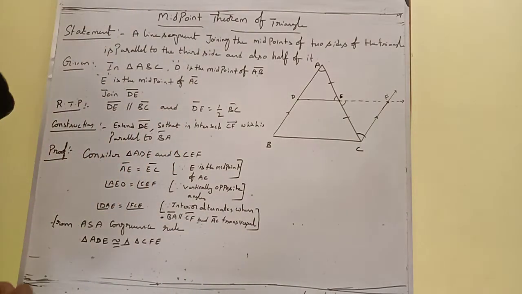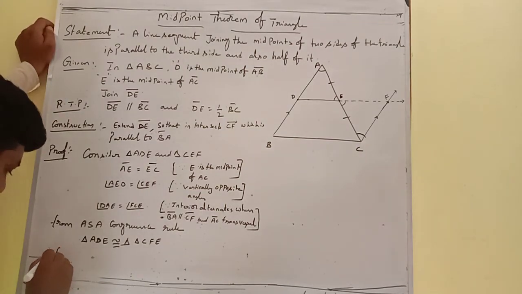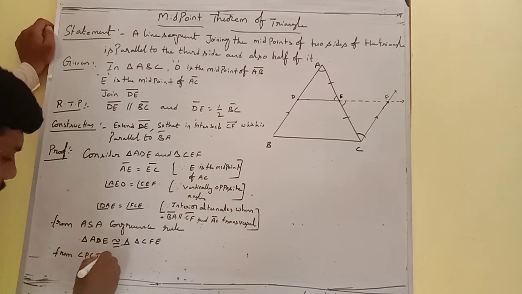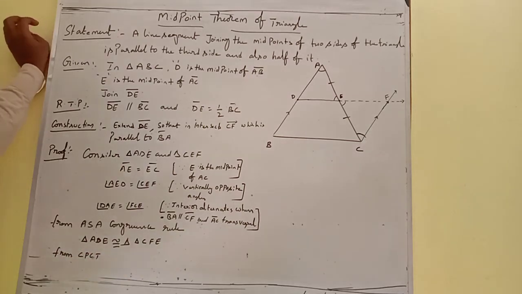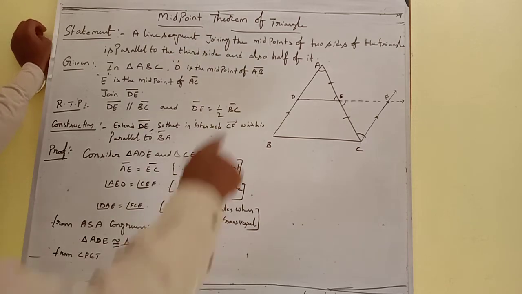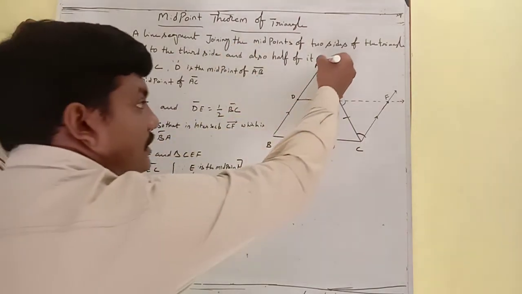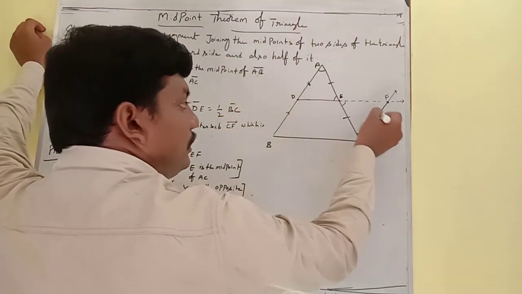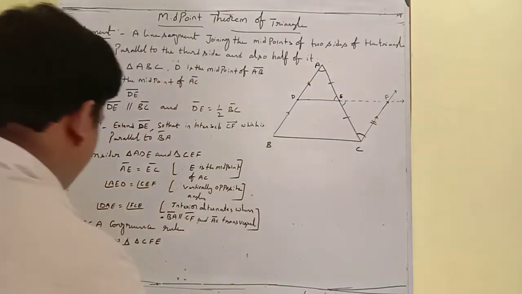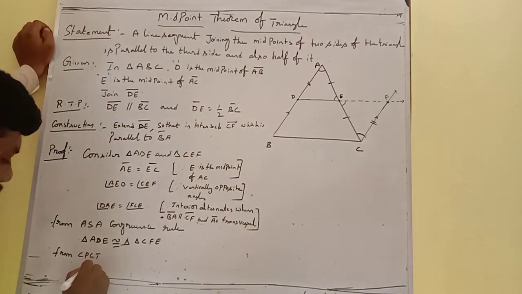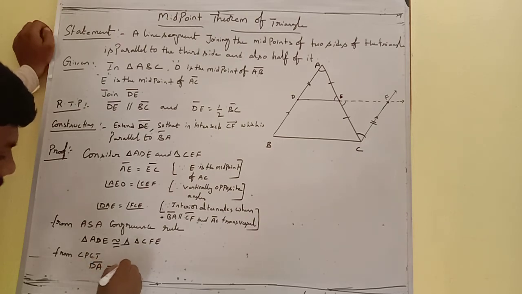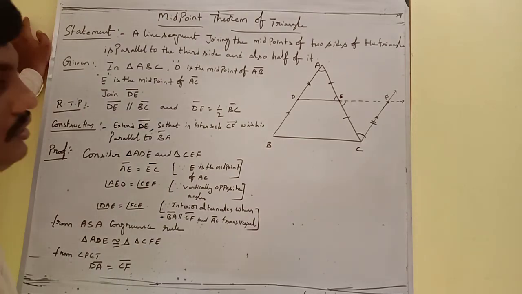Therefore, from the CPCT rule, corresponding parts of congruent triangles, DA length is equal to CF length. So DA is equal to CF.